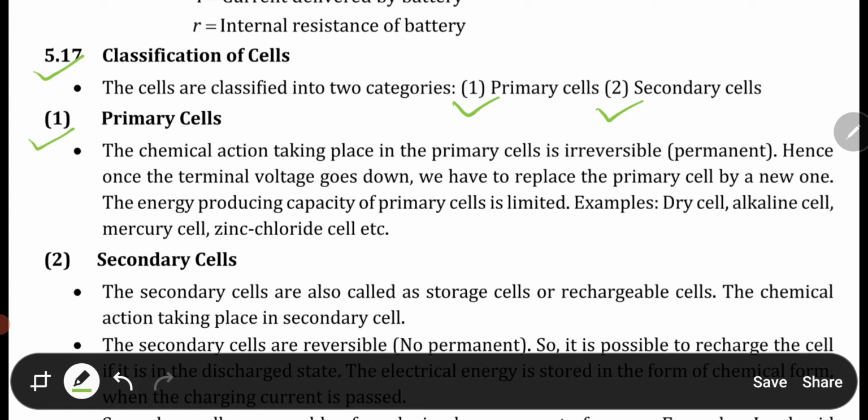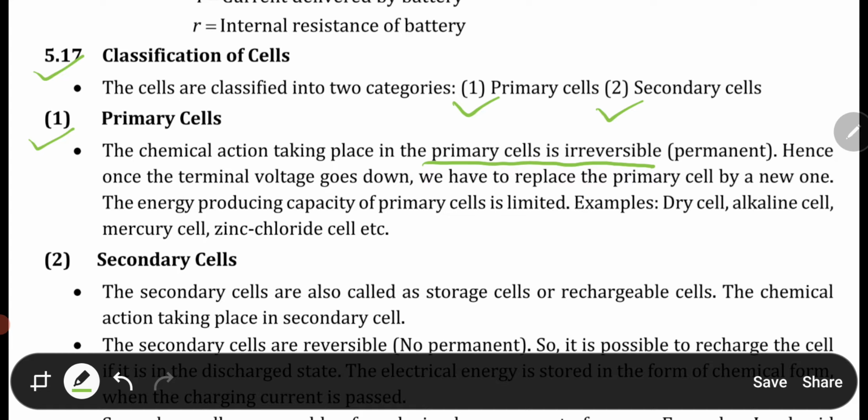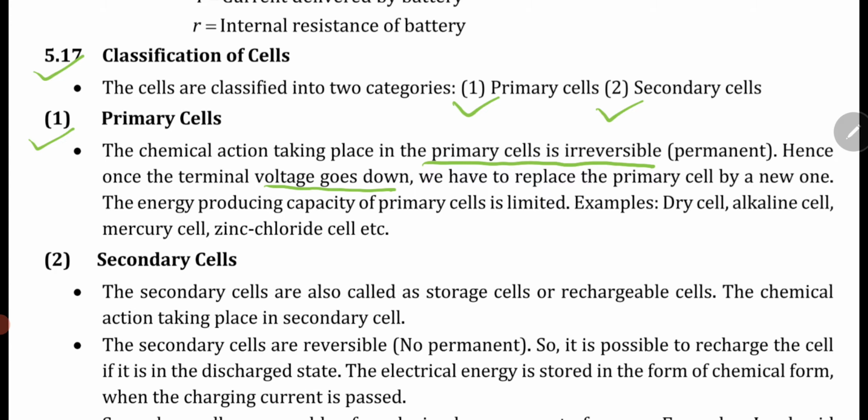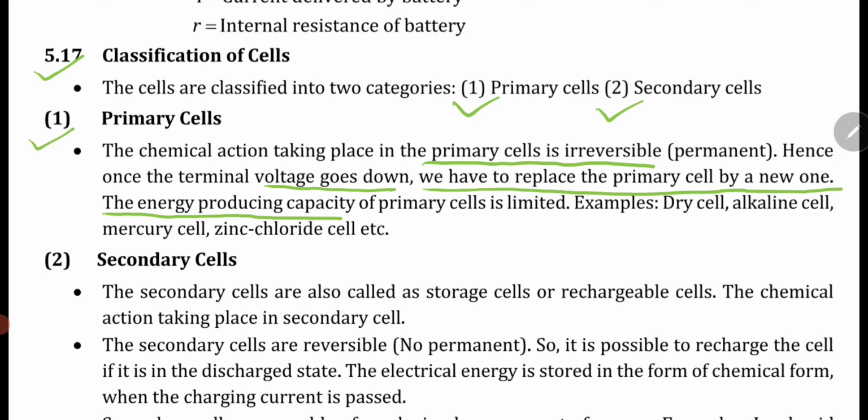The chemical action taking place in primary cells is irreversible. Once the terminal voltage goes down, we have to replace the primary cell with a new one, and the energy producing capacity of primary cells is limited. For example, dry cells, alkaline cell, mercury cell, zinc chloride cell, etc.